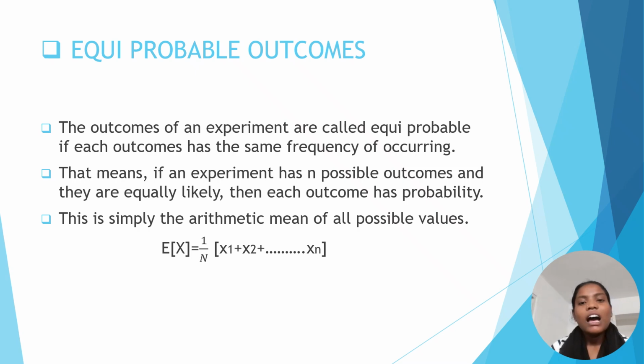This is the arithmetic mean of all possible values. E of X is equal to 1 by n times x1 plus x2 and so on plus xn.